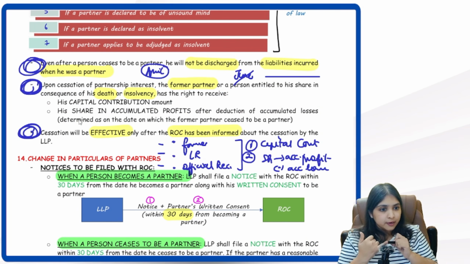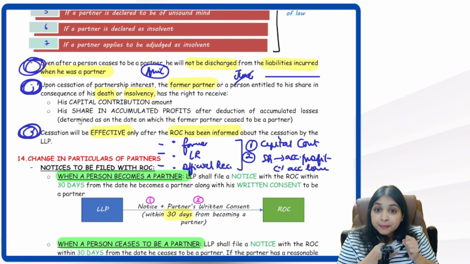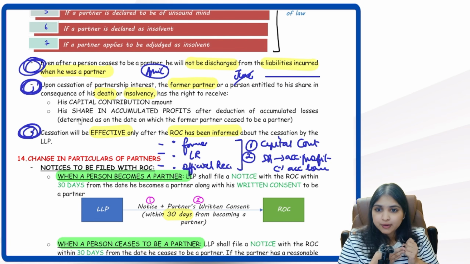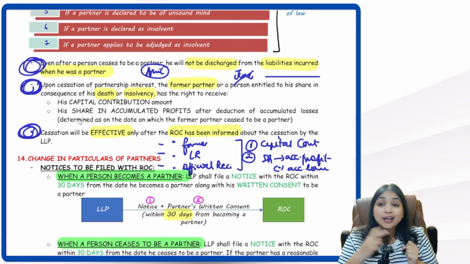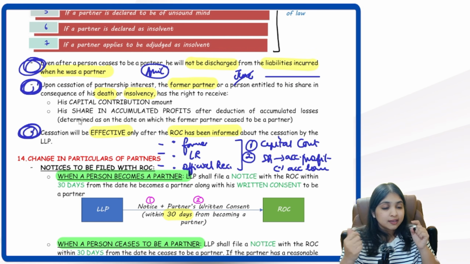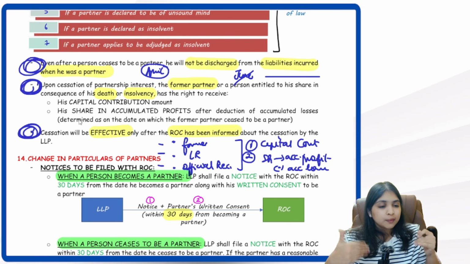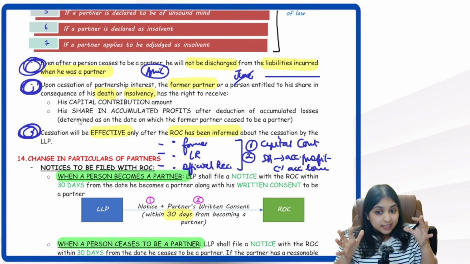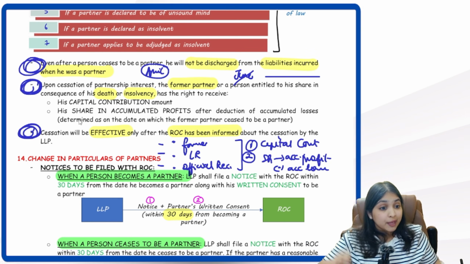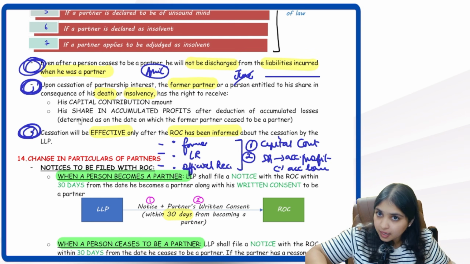Then the former partner, the legal representative of the deceased partner, the official receiver of the insolvent partner, these people will have the right to get 2 things from the LLP: their share in the capital contribution and their share in the accumulated profits, of course after subtracting accumulated losses. Then cessation will be effective only after we have informed the ROC about it.